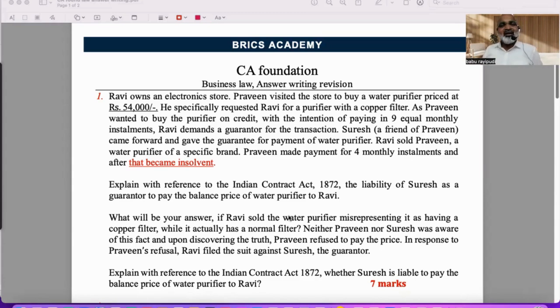Though ICAI does not say this is the route, ICAI has given suggested answers. Though you don't copy and paste the answers as they are, you have to follow the pattern. If sections were really not important, then why does the Institute start its suggested answers with the help of sections? And why, in the second paragraph of the suggested answers, do they explain what happened in the case law?